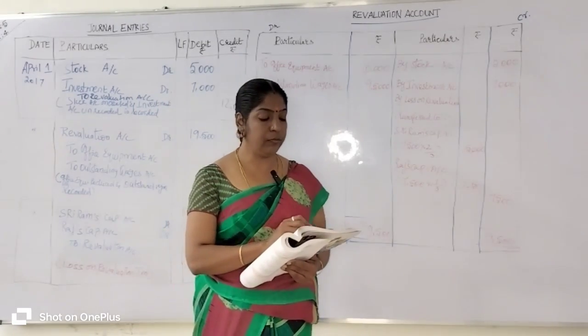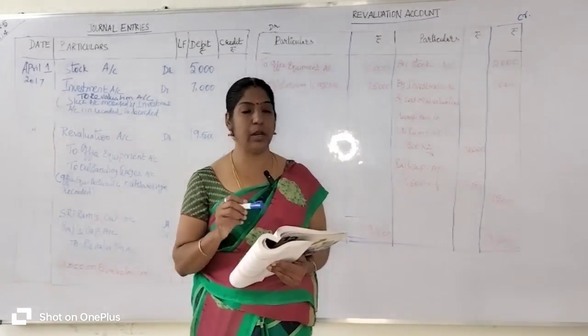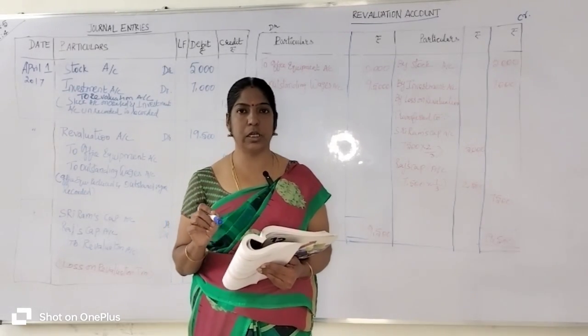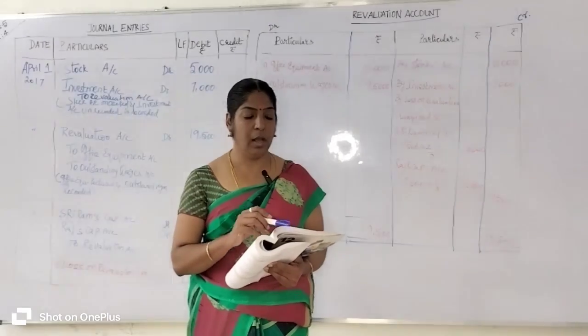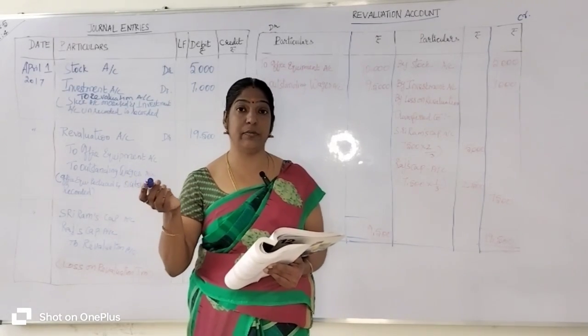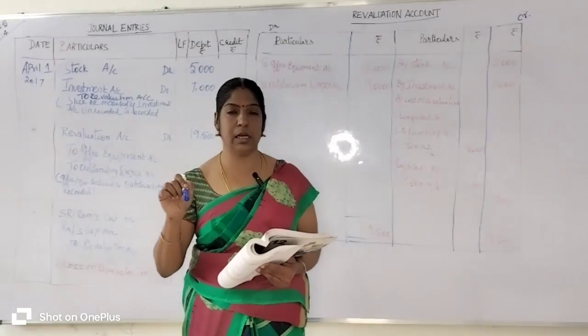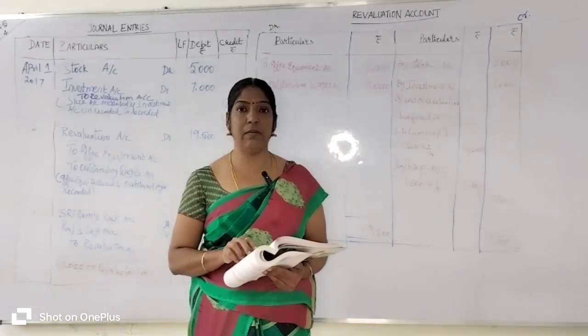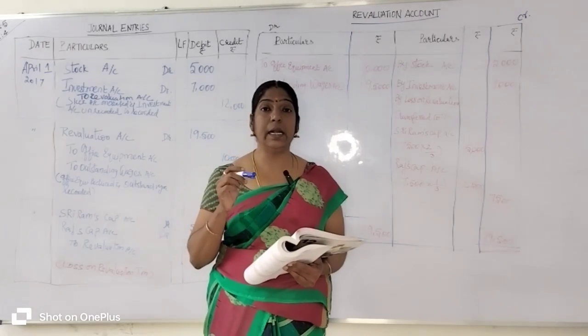So first information is increase the value of stock by rupees 5,000. Stock belongs to which account? Asset account. So asset account increases. Stock increases means asset account also increases. If the asset account increases, what is the journal entry? What is the format? If the asset account increases, revaluation account is to be credited.